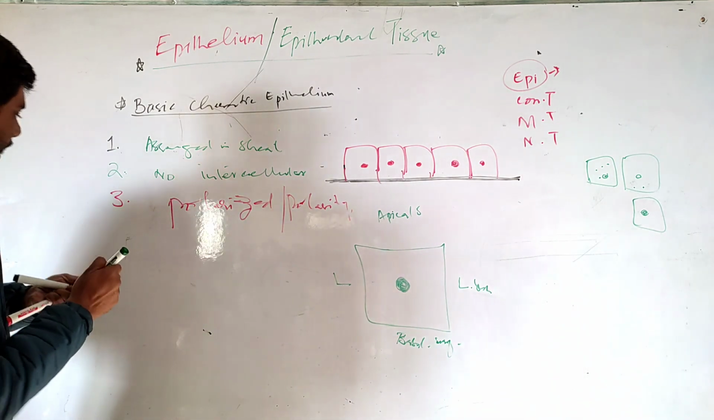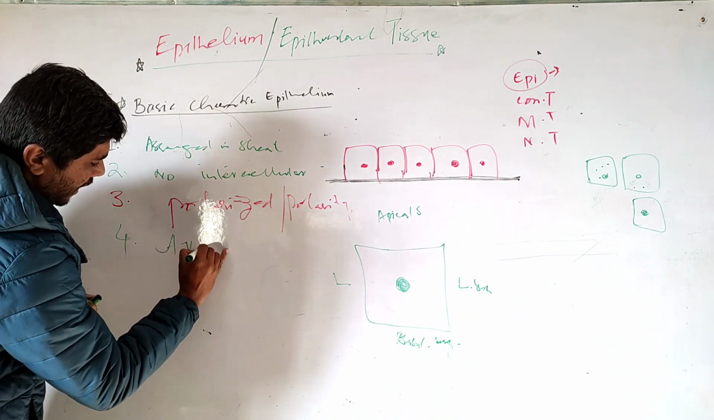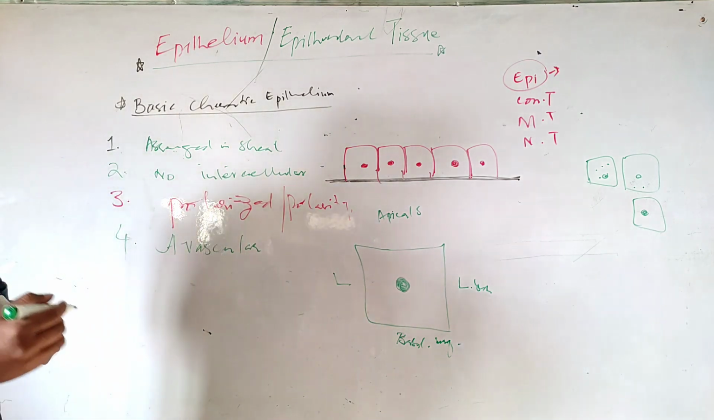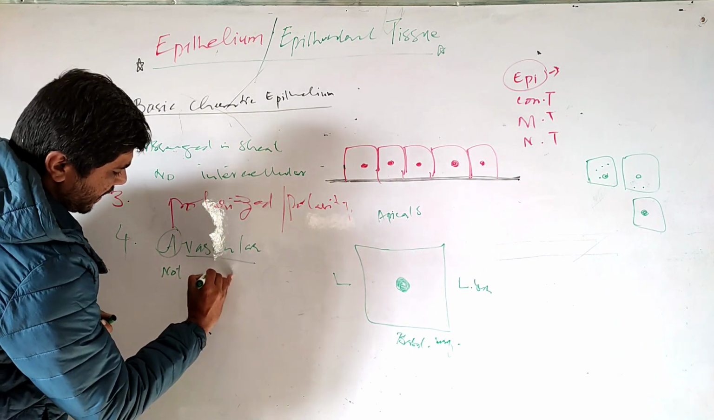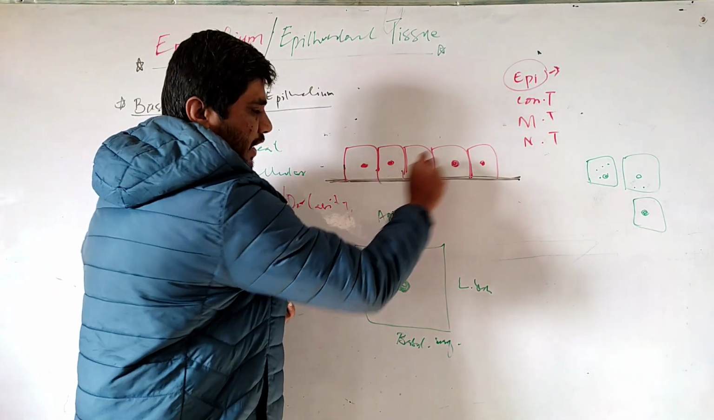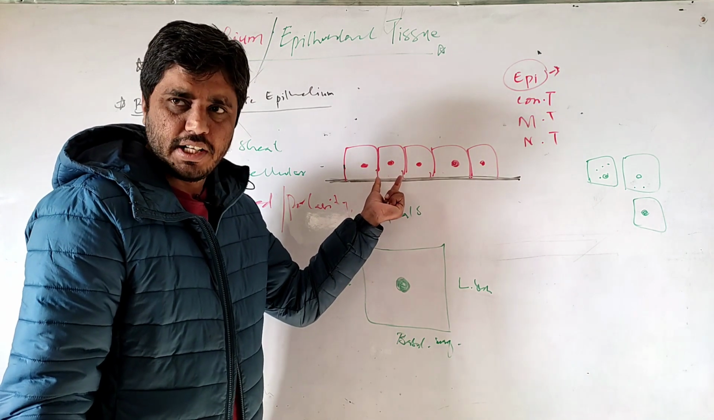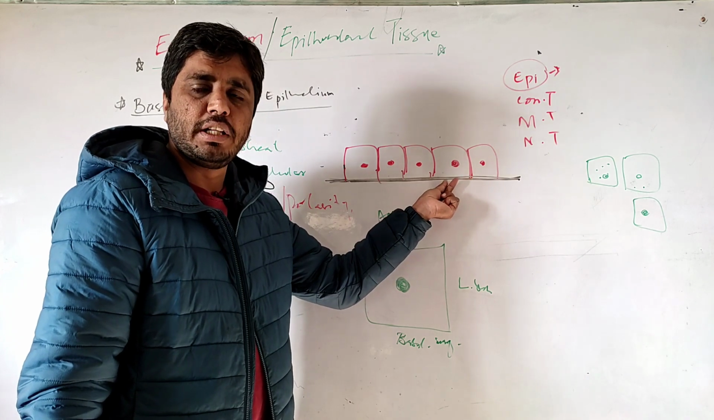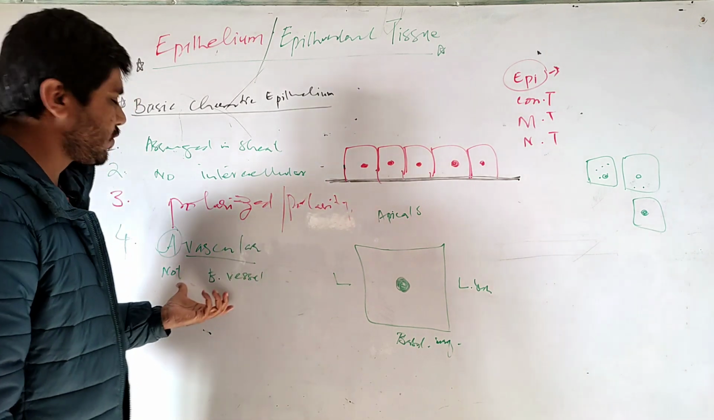What is the number 4 characteristic? They are avascular. This thing is a little important. Vascular means blood vessels. The point is that if this is your epithelial tissue, this epithelial tissue does not have blood vessels. In the cells or in the intercellular space, you will not find any blood vessels. They are known as avascular.